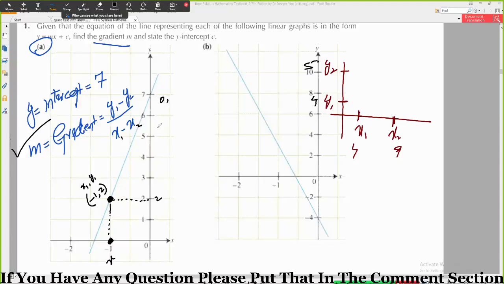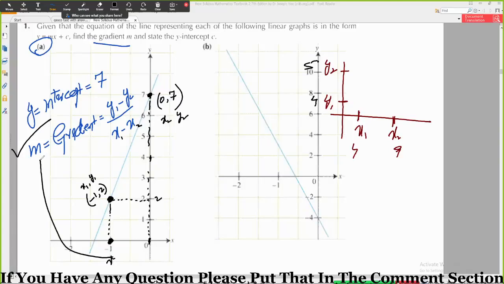Second, you mean we will need to take this point? Yeah. Okay, so here the x value is equal to... what is the x value here? 7? No, here the x value is 0 and the y value is 7. Okay, so this is my second coordinate. Now this is my x1 y1, this is my x2 y2.